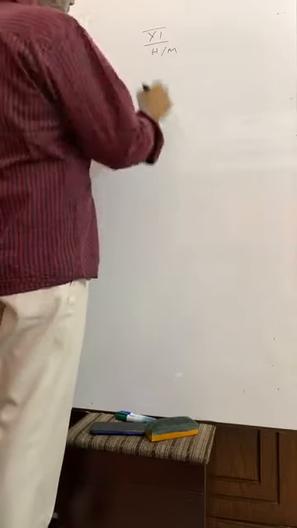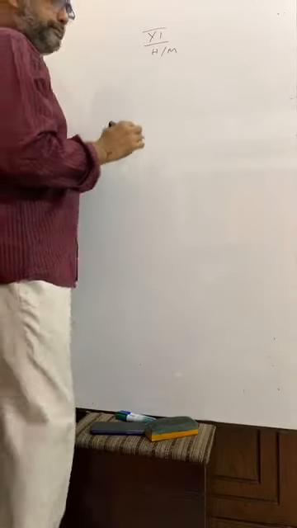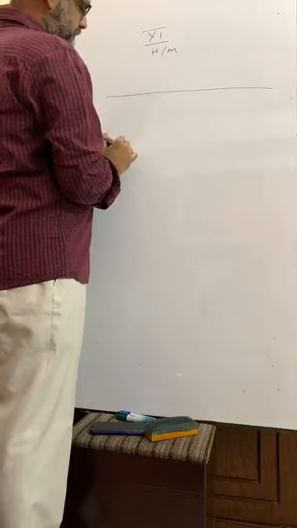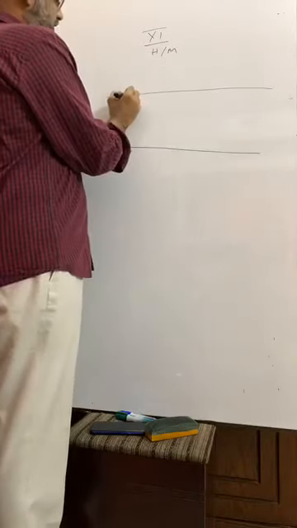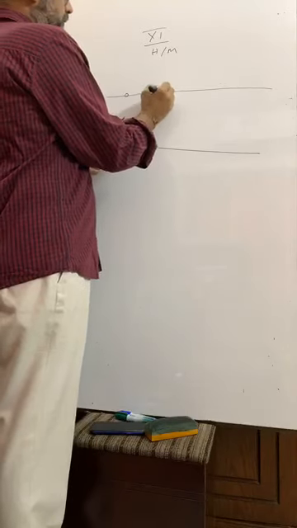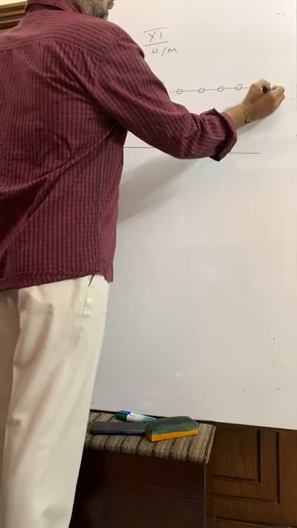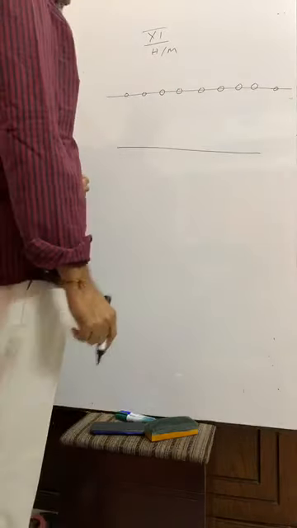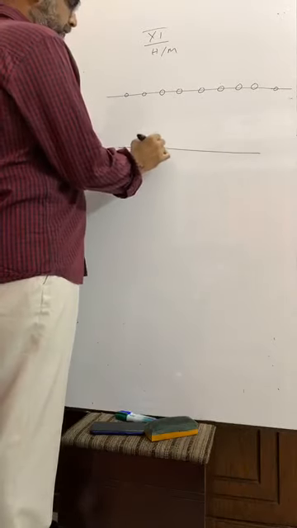Okay, suppose you have 9 points here, and here you have 5 points.